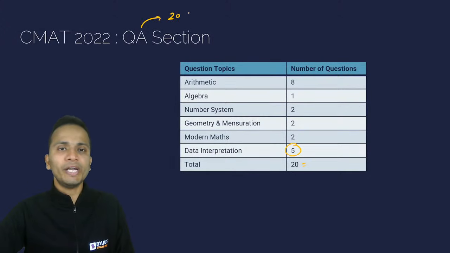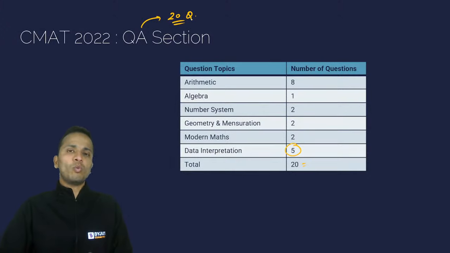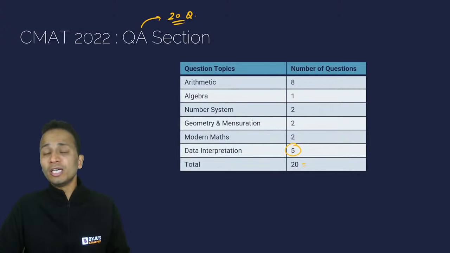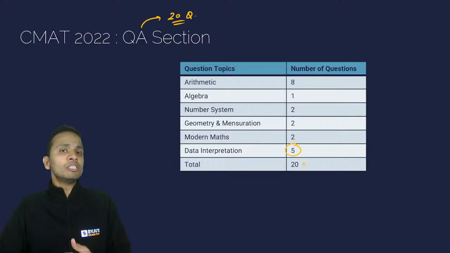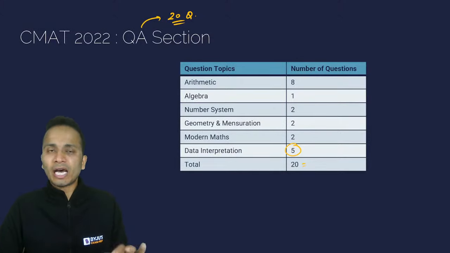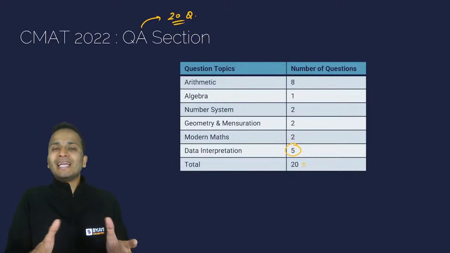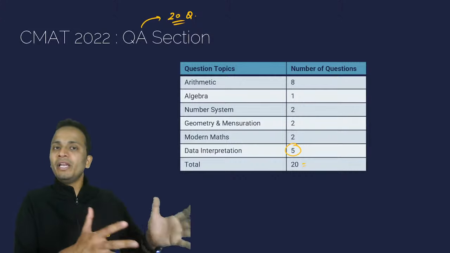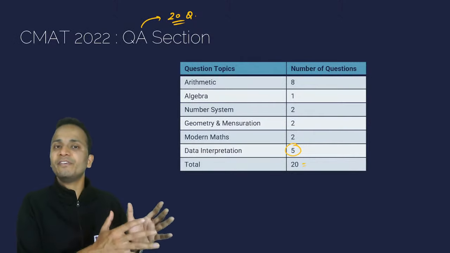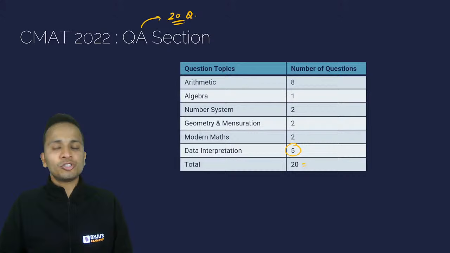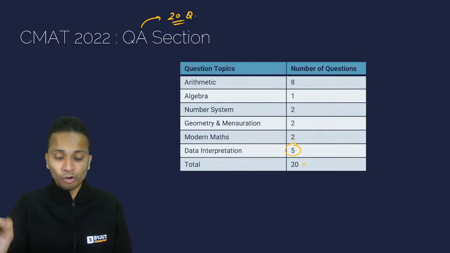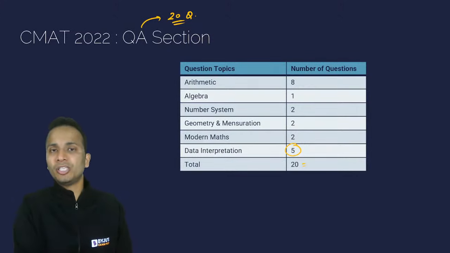It reduced to 20 questions because there was one more section that was introduced in the last year examination, that was innovation and entrepreneurship. Innovation and entrepreneurship never used to be there up till the year 2021. So to make space for this new section, the number of questions in the remaining 4 sections reduced by 5 each, and there were 20 questions of innovation and entrepreneurship introduced in the paper last year.